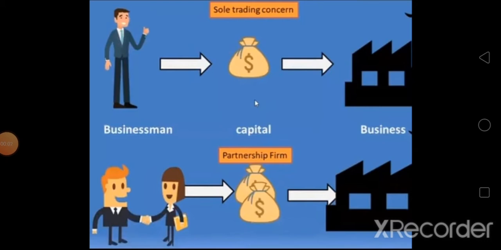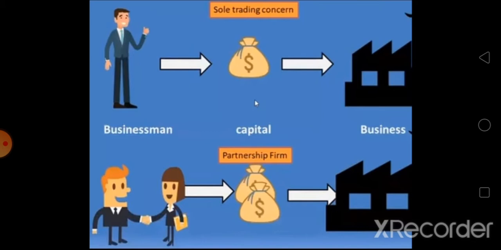Students, in 11th standard, we learned that for starting a business, a businessman should bring capital for his business, and whatever the profit or loss, he should solely bear it. But suppose he wants to expand his business, he must involve partners in his business. So in this firm, more capital is required compared to a sole trading concern, and partners share profit and losses. तो यहाँ पे हमको ध्यान रखना है कि सोल ट्रेडिंग के बिजनेस में सोल ट्रेडर ही कैपिटल लाता है और पार्टनरशिप के बिजनेस में पार्टनर्स कैपिटल लाते हैं.